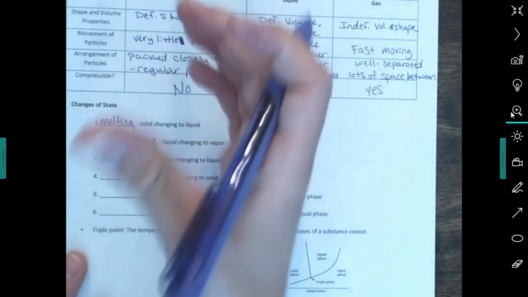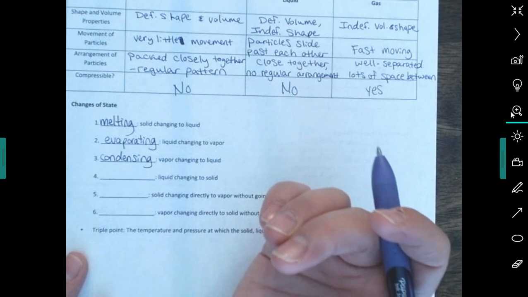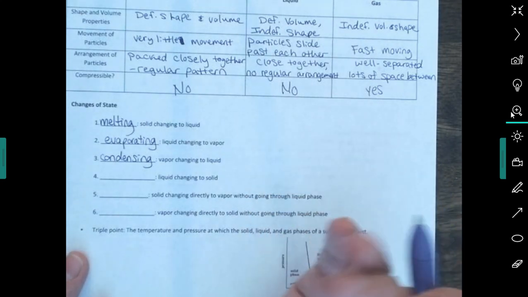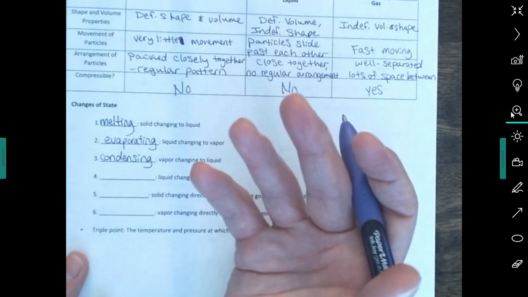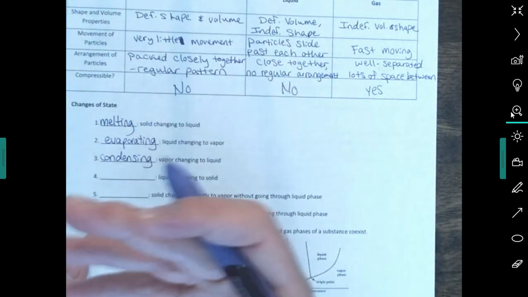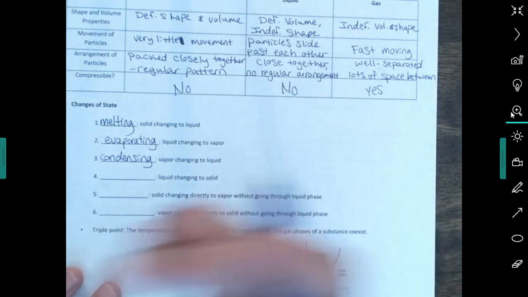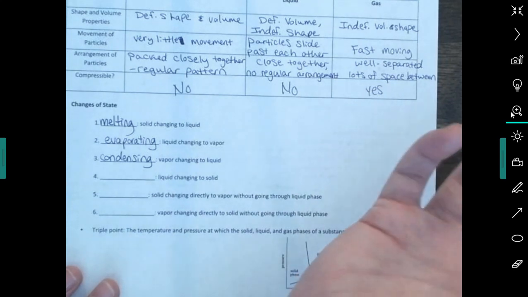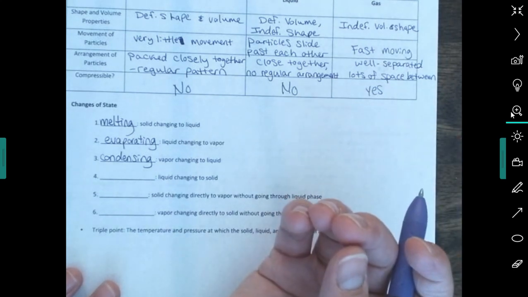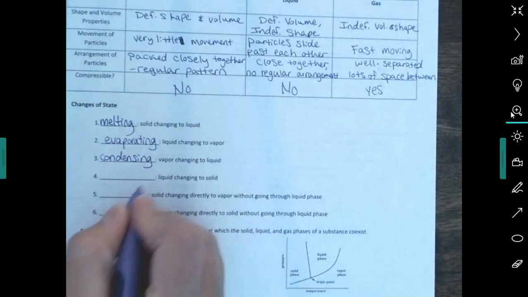Like when you get a cold drink and there's liquid on the outside of the drink, that liquid came from the air around it. There's water in our air, especially here in Texas. It's a little humid here. When that water in the air hits the cold glass of your drink, it condenses and goes from a gas in the air to a liquid, and it sticks to the side of that cold drink. Okay, that's what condensation is.